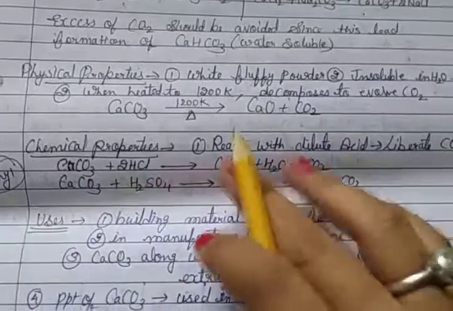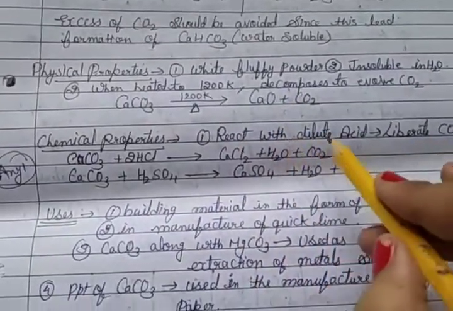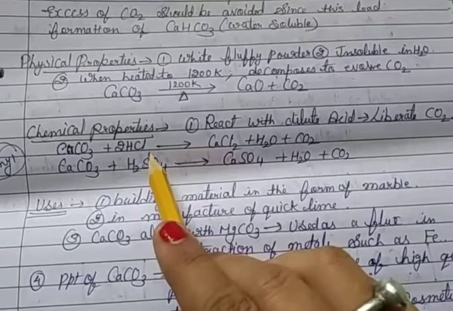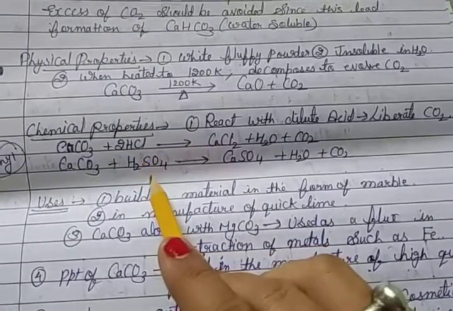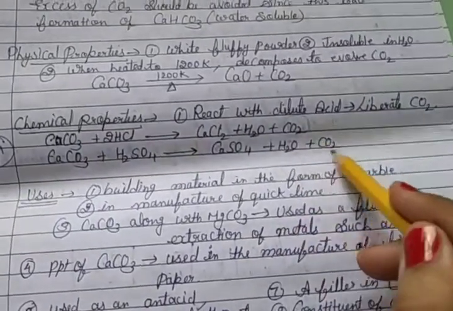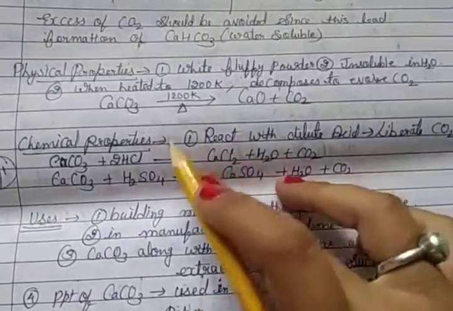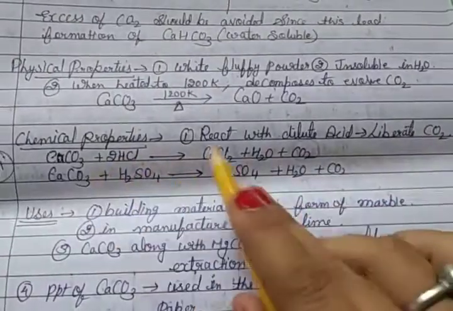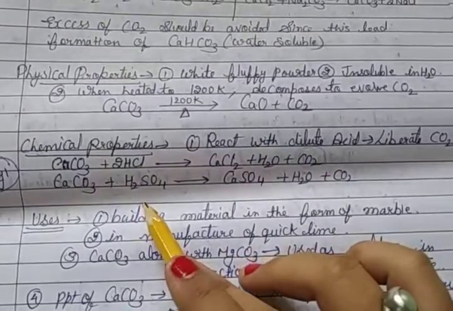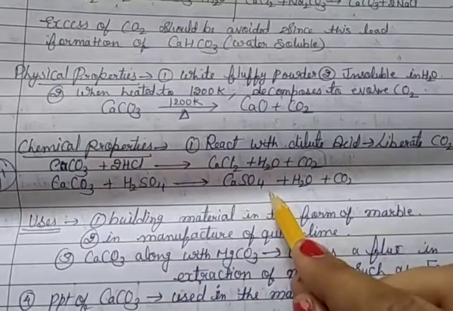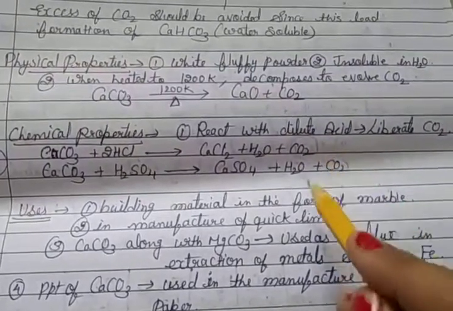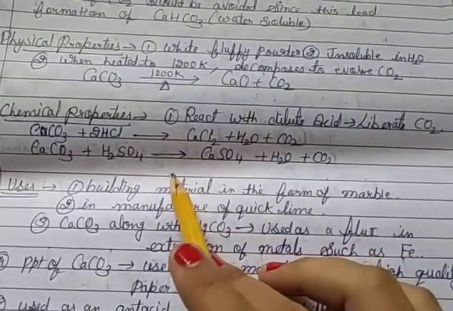Its chemical properties: it reacts with dilute acids like HCl or H2SO4, liberating CO2 gas. CaCO3 reacts with HCl to give CaCl2, H2O and CO2. CaCO3 reacts with H2SO4 to give CaSO4, H2O and CO2 gas. So CO2 gas is liberated. These are two chemical properties.